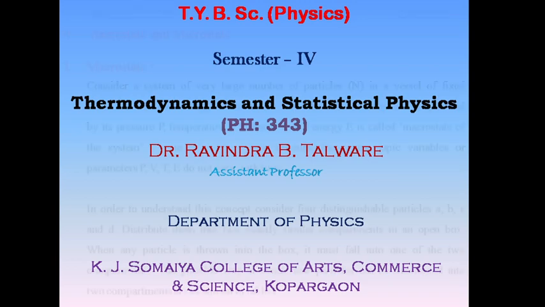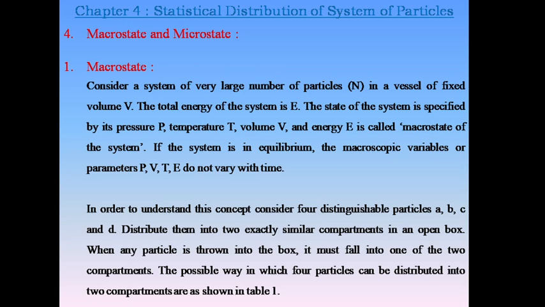Now we have to discuss the next article, macrostate and microstate. First one is macrostate. What is meant by macrostate? Consider a system of a very large number of particles, capital N, in a vessel of fixed volume V. The total energy of the system is capital E. The state of the system specified by its pressure P, temperature T, volume V, and energy E is called the macrostate of the system.